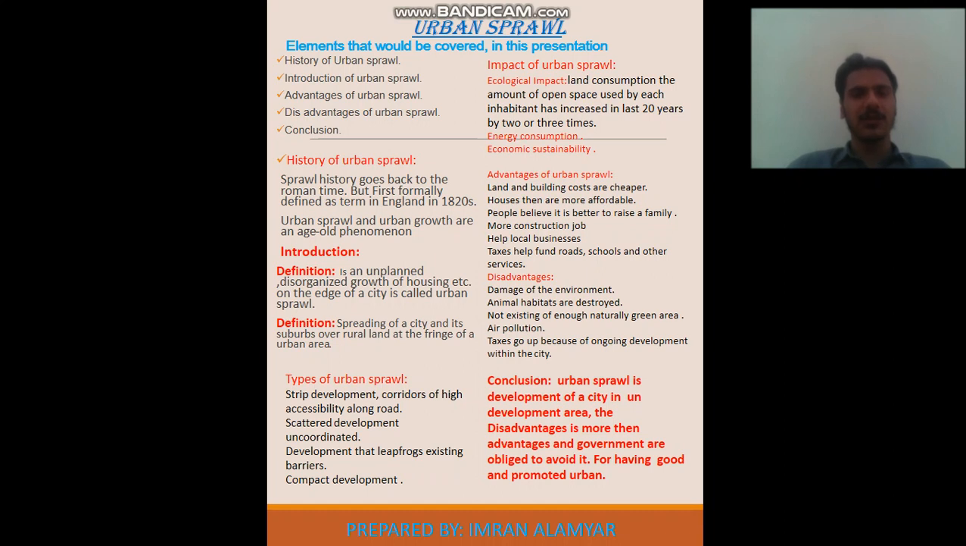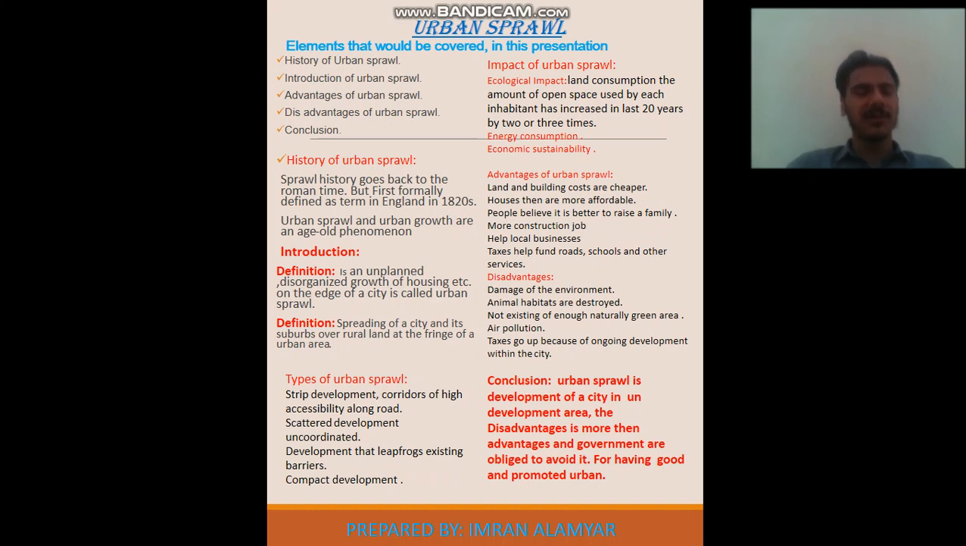Sprawl history goes back to the Roman times, but it was first formally defined as a term in England in the 1820s. Urban sprawl and urban growth are an age-old phenomenon. So if you look at this paragraph, two words come together: urban sprawl and urban growth. So what is the difference between these two words?